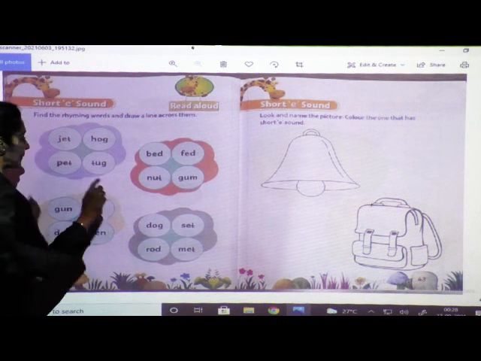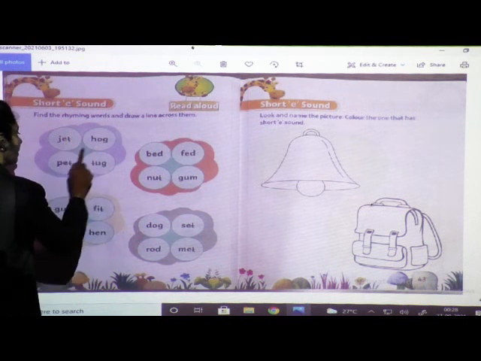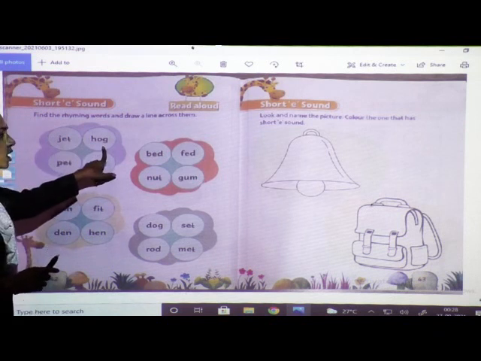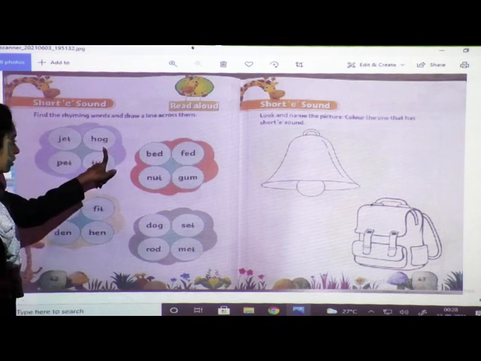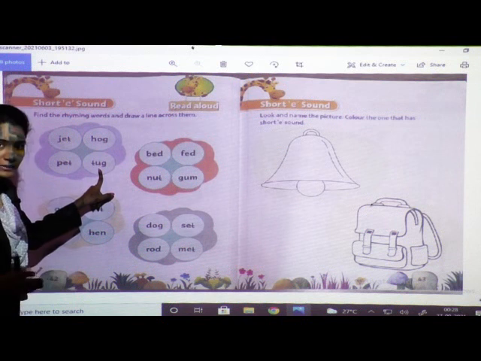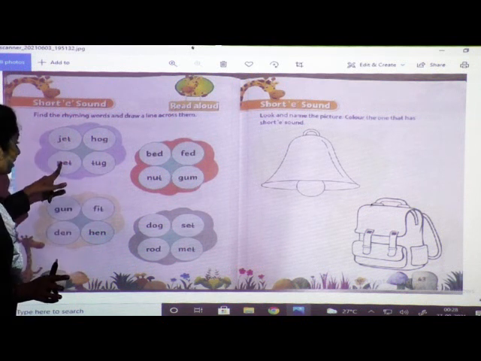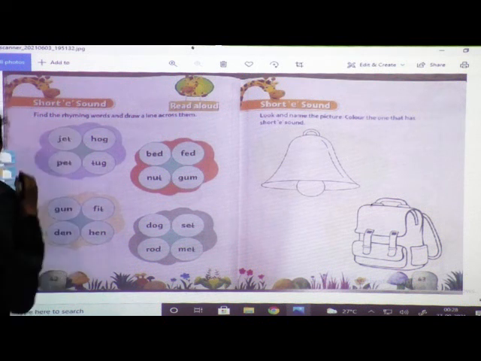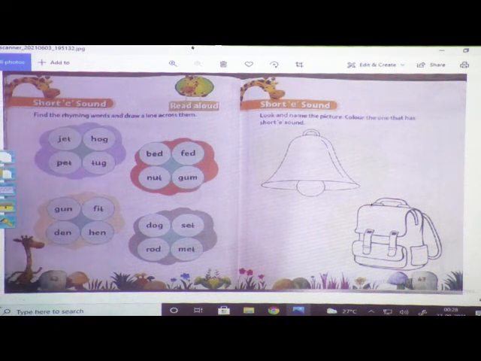Listen very carefully. Jet, hog, pet, tug. Now children, tell me, jet, hog, is this a rhyming word? No. Pet, tug, is this a rhyming word? No. Jet, pet, yes, these are the rhyming words. So what you are going to do is draw the line on this, like this.